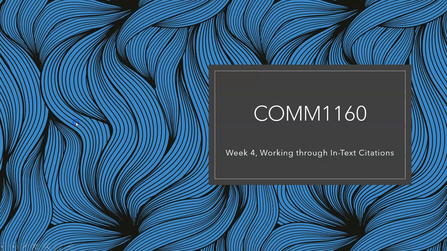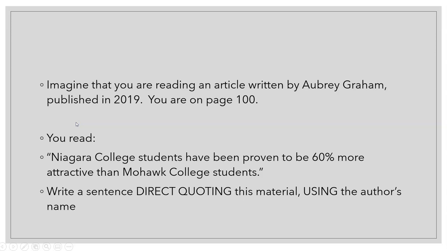For the first example, I'm going to ask you to imagine that you're reading an article that's written by Aubrey Graham that was published in 2019. You're on page 100. And on page 100, you read, quote, Niagara College students have been proven to be 60% more attractive than Mohawk College students. Write a sentence where you direct quote this material and make sure that you're using the author's name. You can pause the video and try that now, and on our next screen, we'll take a look at the answer.